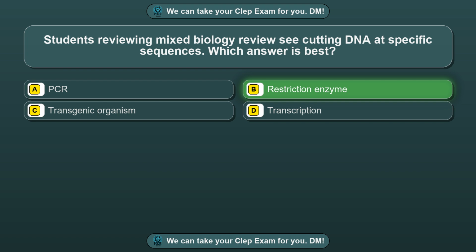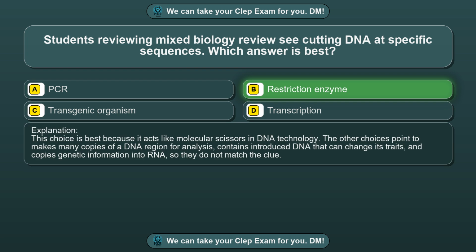The correct answer is option B, restriction enzyme. This choice is best because it acts like molecular scissors in DNA technology. The other choices point to makes many copies of a DNA region for analysis, contains introduced DNA that can change its traits, and copies genetic information into RNA, so they do not match the clue.